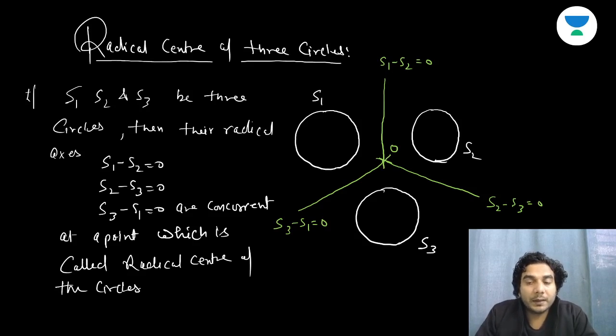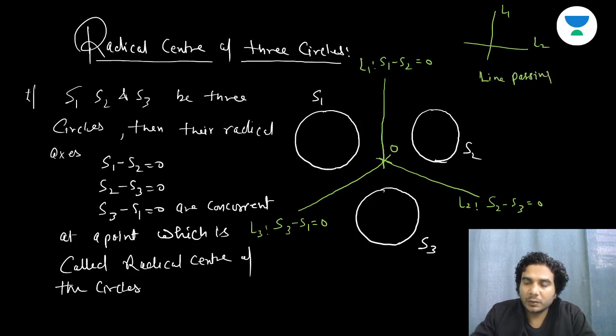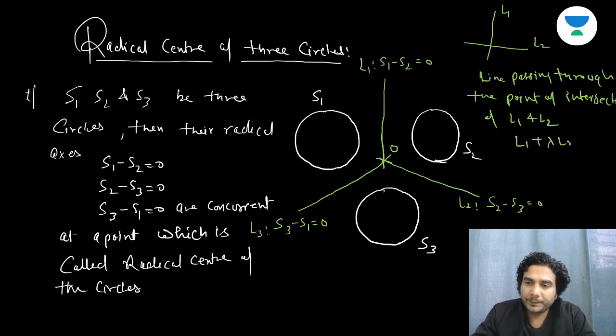So first of all, let's see whether they are concurrent or not. Okay. We know that, say this line is L1, this line is L2, and this line is L3. We know that L1 and L2 will intersect at some point. So any line passing through the point of intersection of L1 and L2 is given by L1 plus lambda L2 equal to 0.